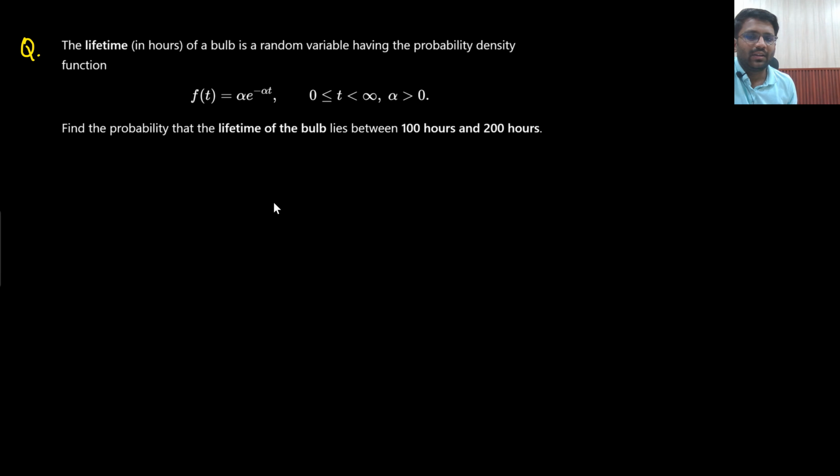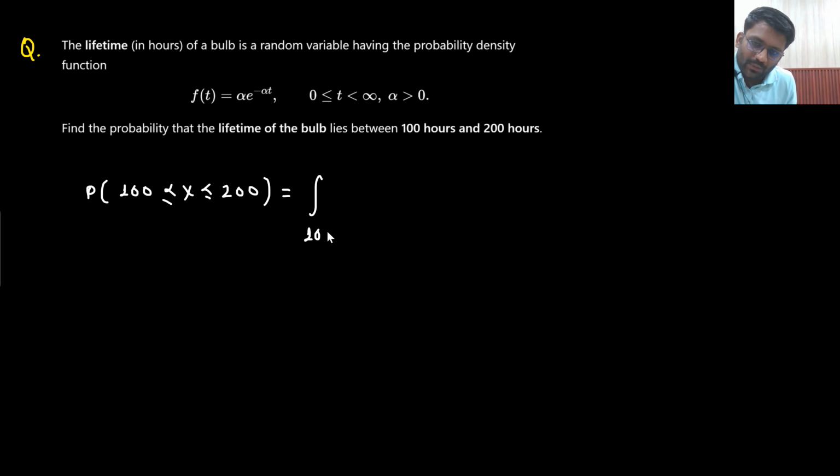Lifetime of a bulb is a random variable having probability density function alpha e to the power minus alpha t. Given the probability that the lifetime is between 100 hours to 200 hours, that's it. This is what we are supposed to find out, and lifetime t is given in hours only. So what will be the answer? Probability of random variable x taking value between 100 hours to 200 hours, right?